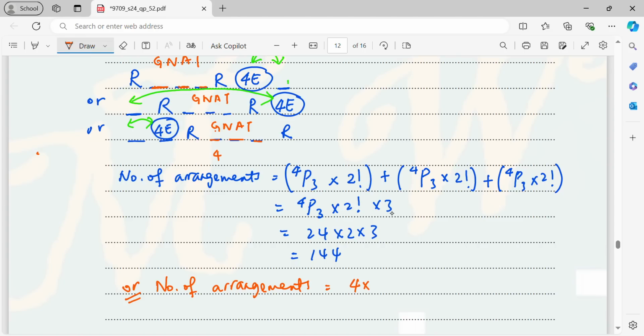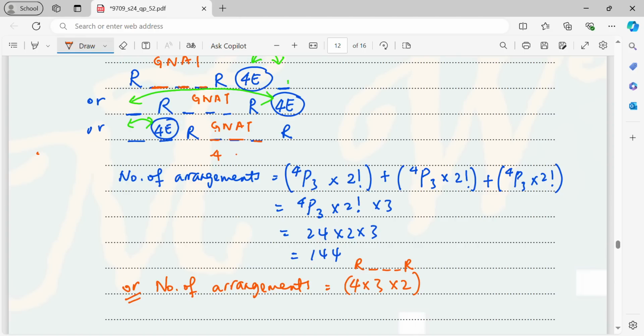After I have chosen 1 letter, the next one I have 3 choices. Then for the third letter in between the 2 R's, I have 2 choices. This is for the 3 letters in between R.